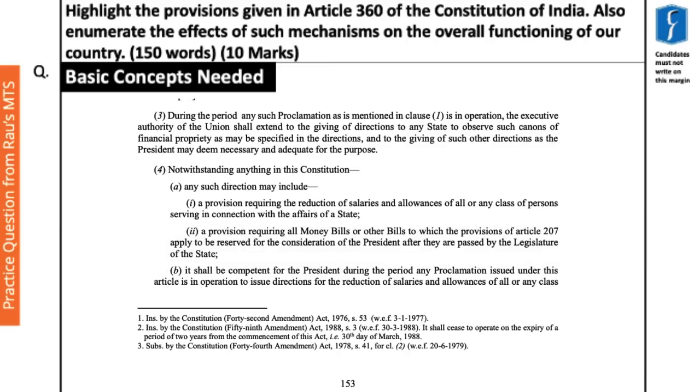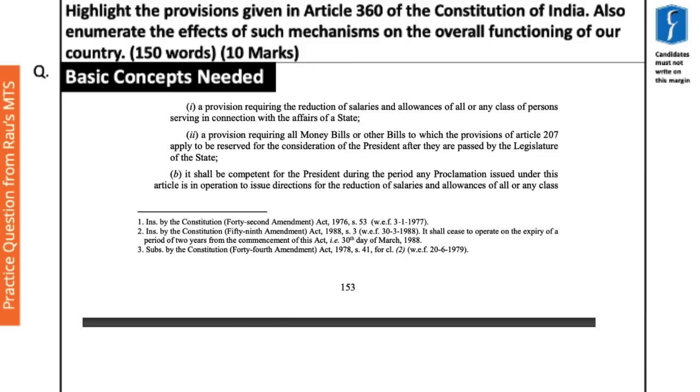So obviously, the center wants to ensure that the states are carrying out their financial obligations responsibly in the context of emergency. That is why, if the center wants, all the money bills of the states shall be first submitted to the President. The President will go through it and then it will be returned back for the passage.